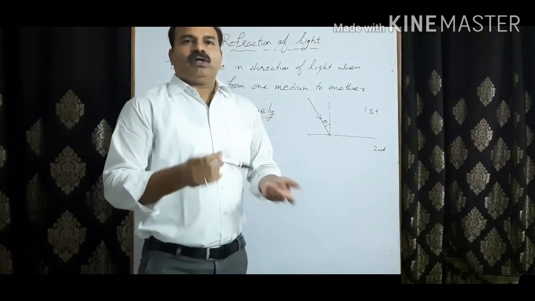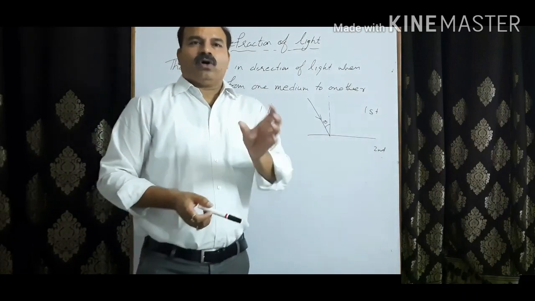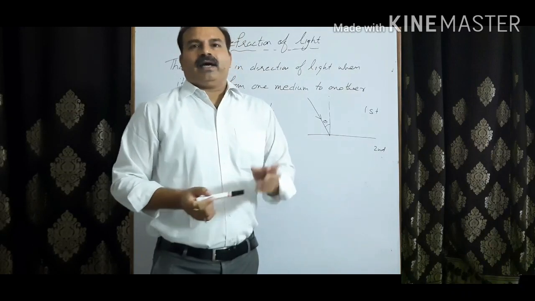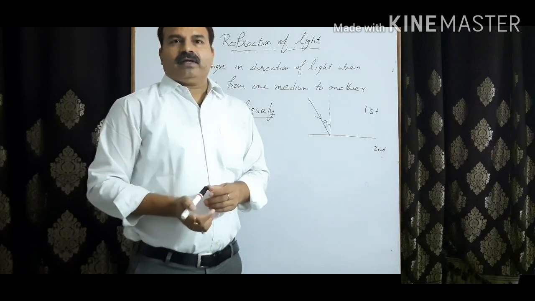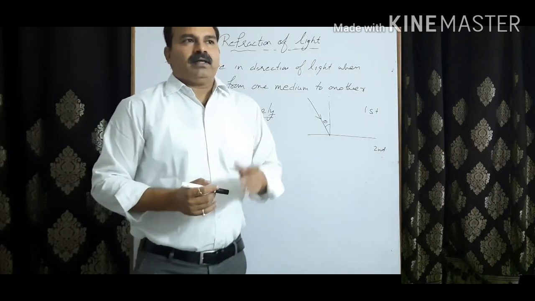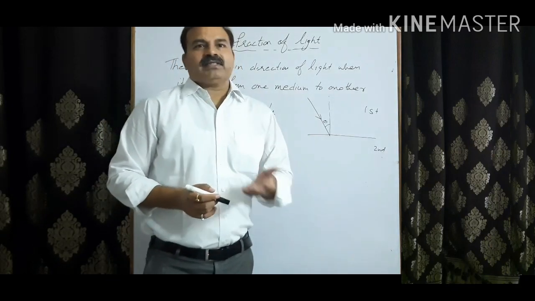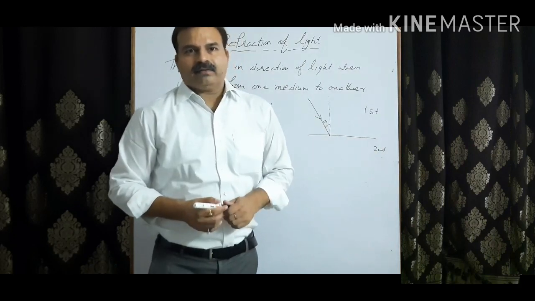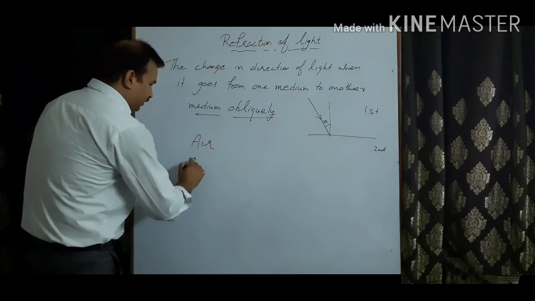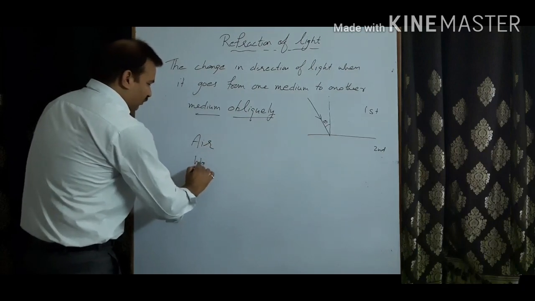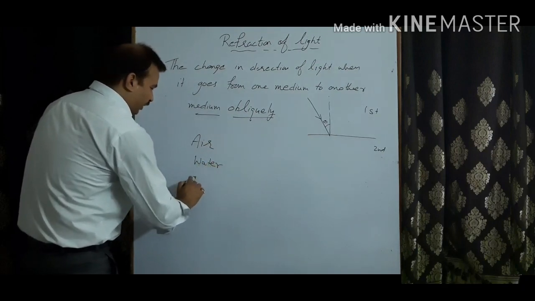In solid we'll talk about a glass slab or any glass, in liquid we'll talk about water or any other colored liquid which is a little transparent, and in gases we'll talk about air. So the three types of medium which we'll study here are air, water and glass.